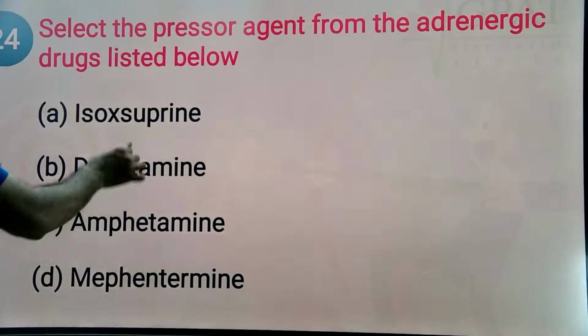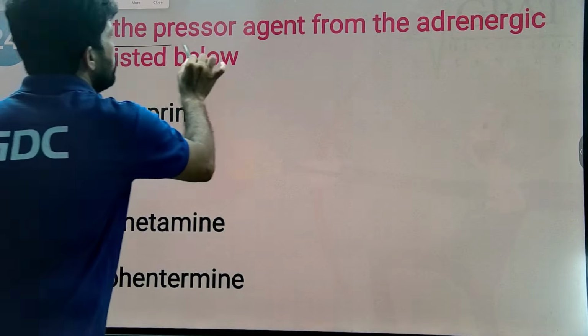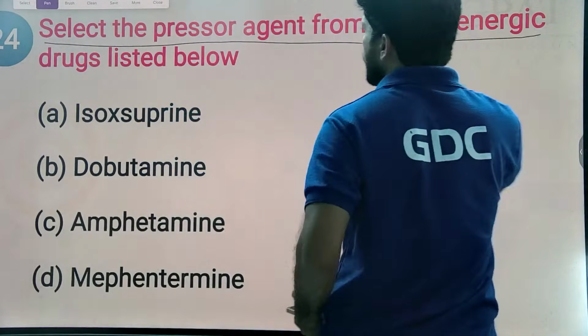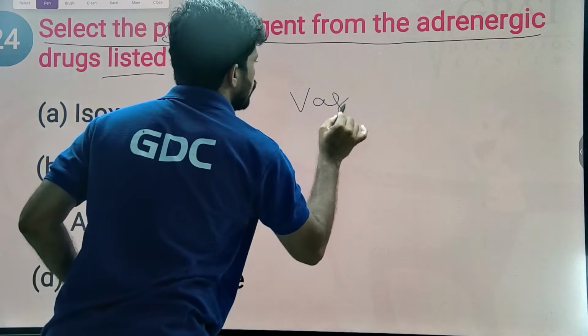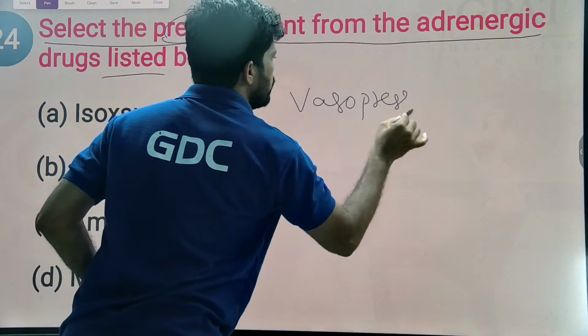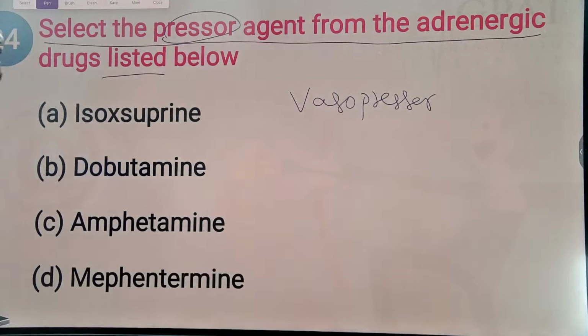Next, select the pressor agent from the adrenergic drugs listed below. Pressor, vasopressor. Vaso means blood vessel. Pressor means rising pressure, increasing pressure on the blood vessel.